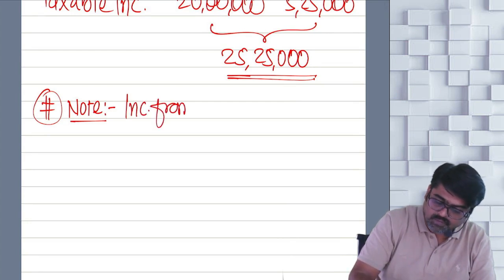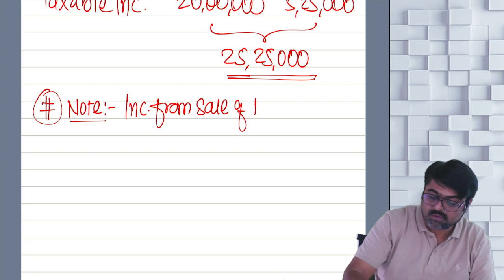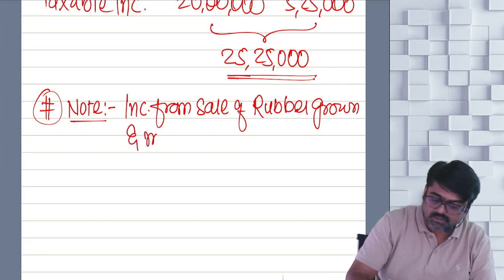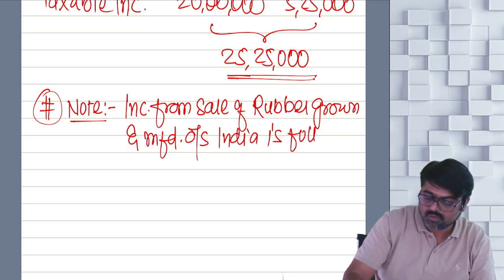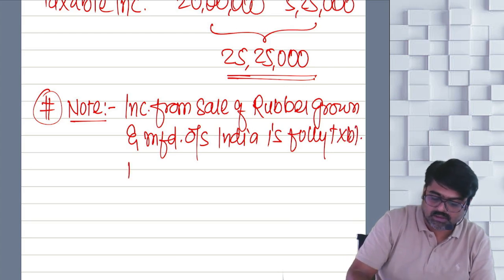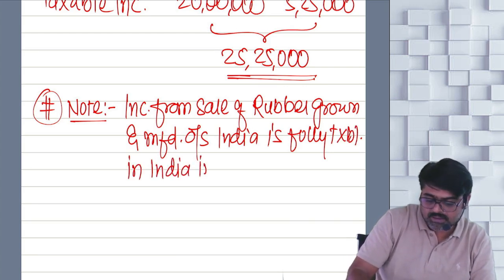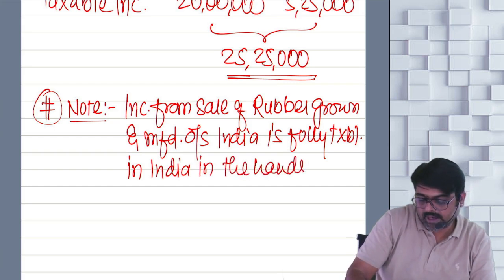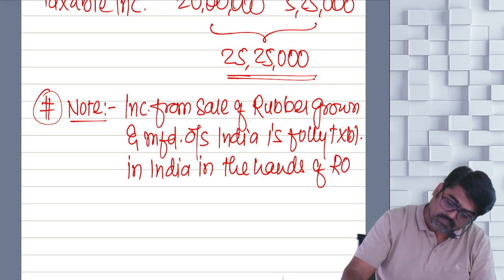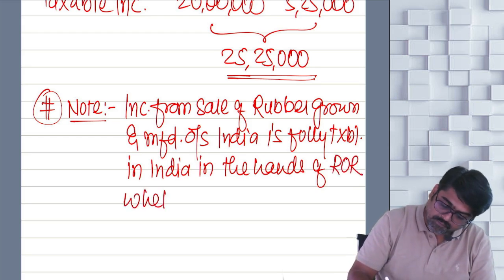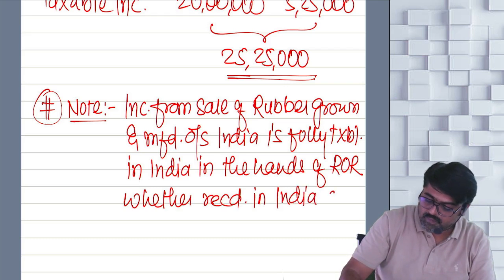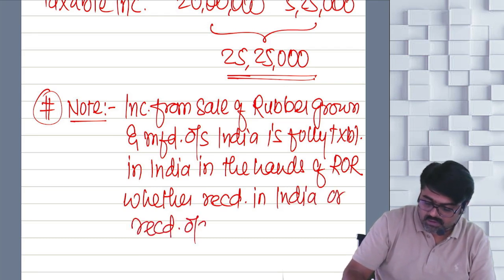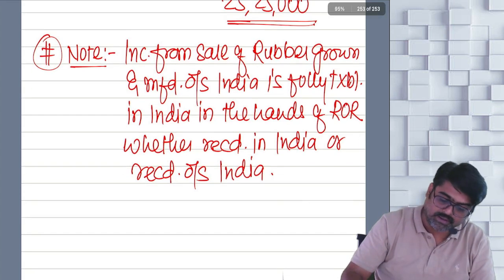Income from sale of rubber grown and manufactured outside India is fully taxable in India in the hands of ROR, whether received in India or received outside India. 1 point.